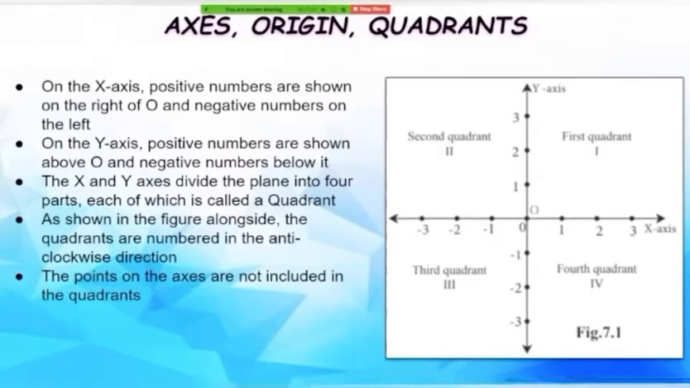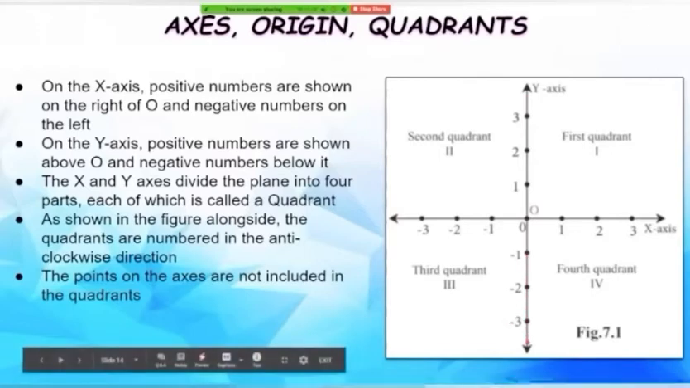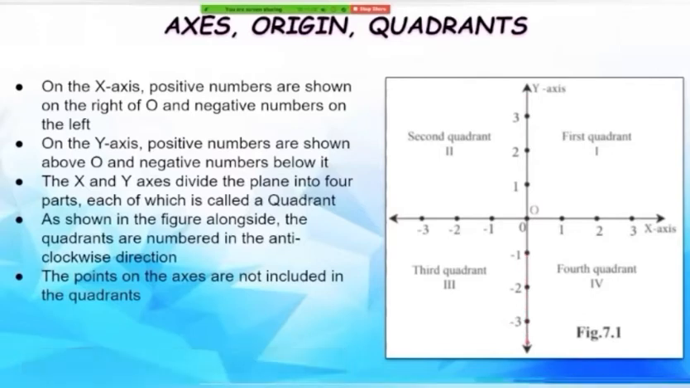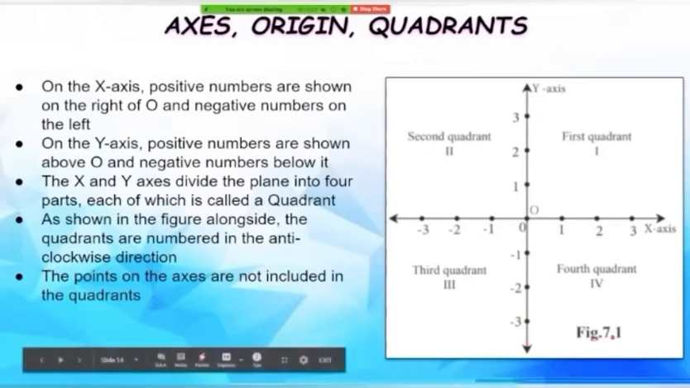The points on the axis are not included in the quadrants. So, we have all these points here, 1, 2, 3 and minus 1, 2, 3, and then on the y-axis we have 1, 2, 3 here and minus 1, 2, 3 here. So, these points are always on the axis and they will never be considered as points that lie in any of the quadrants.